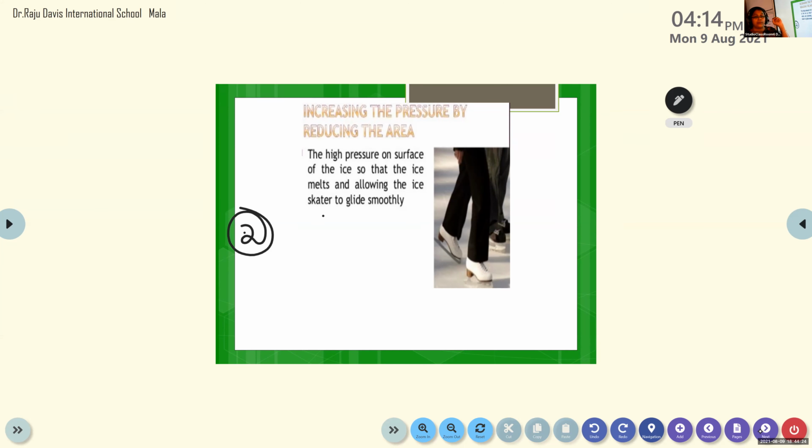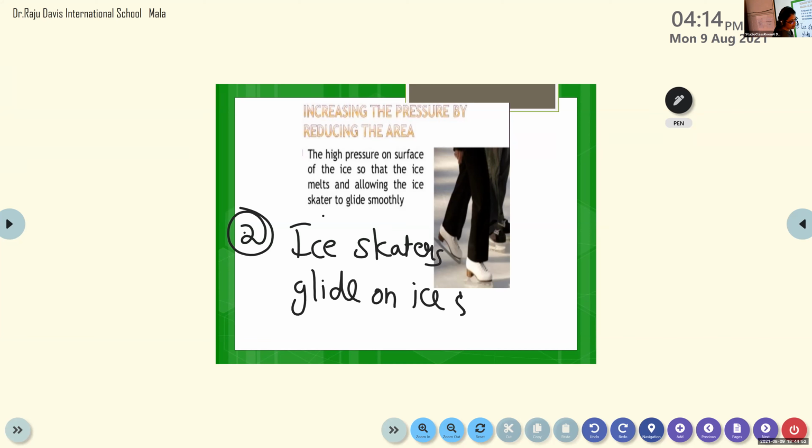We have skating. Skating is very important in our school, you know. It is not necessary on the ice, even on the floor also. We have a special type of shoes to skate. So this is the same thing happening. Okay. So, increasing the pressure by reducing the area, you can write: ice skaters glide on ice smoothly.